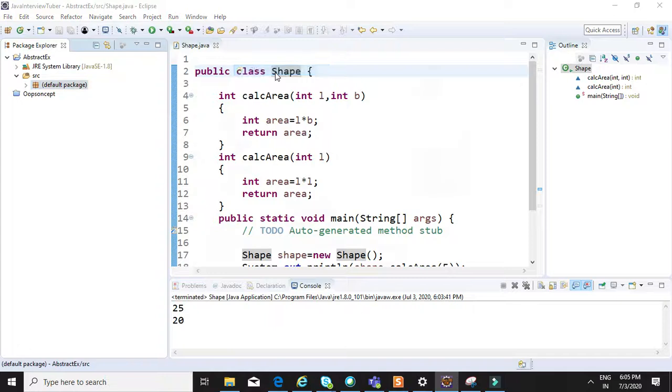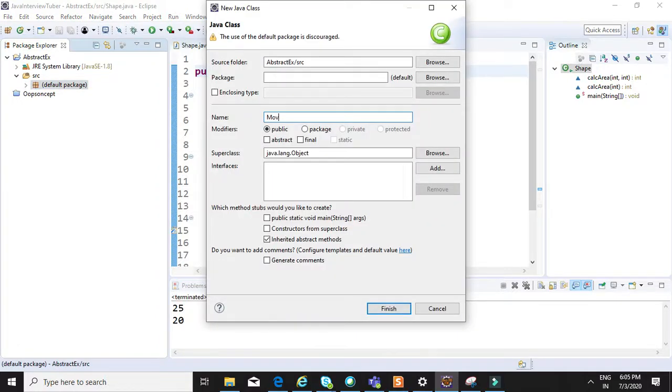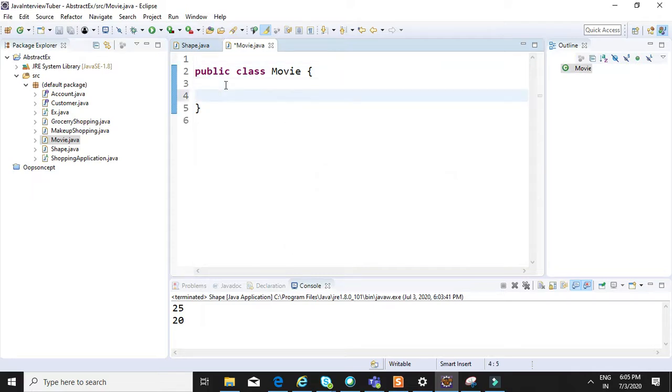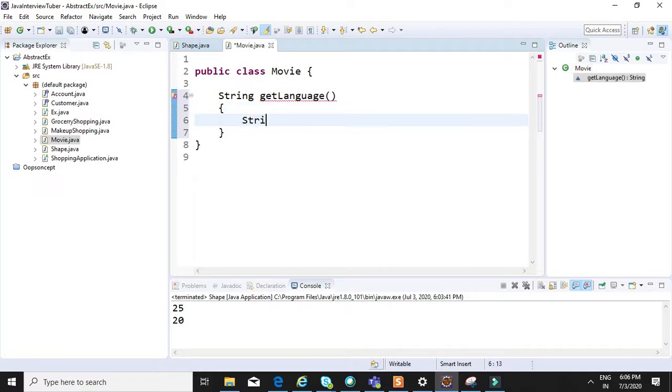Suppose the parent class is Movie and we have one method, String getLanguage, and the language is multilingual.